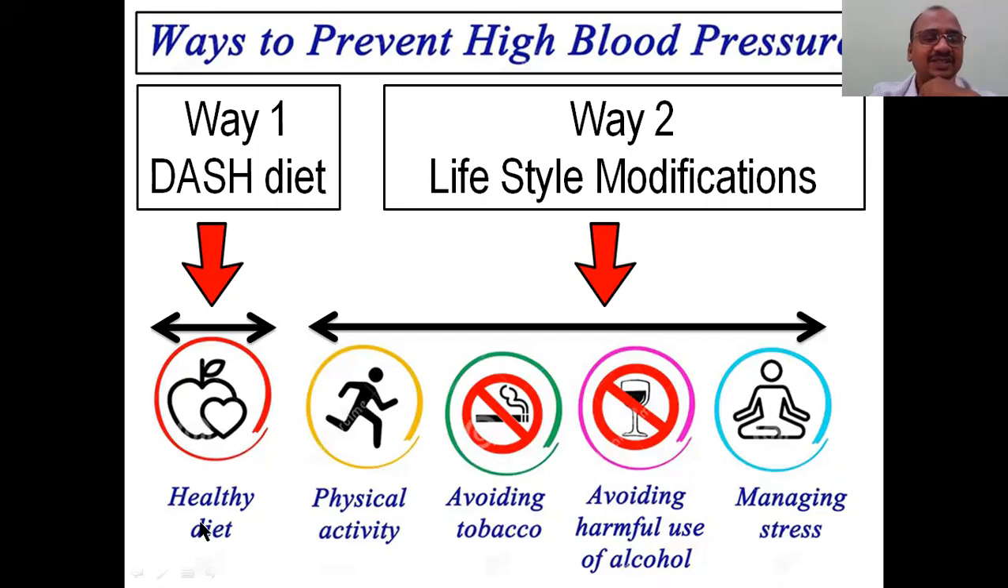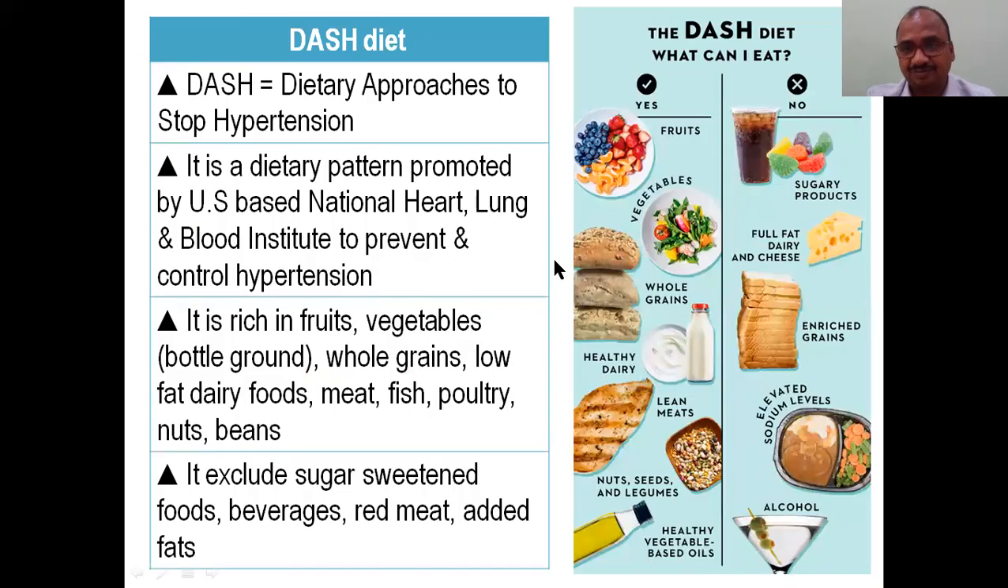Way one is the DASH diet. Very important, because prevention is very important in our subject. So this slide is very important. I have already told you about the DASH diet. In the DASH diet you have to say yes for this and no for this: fruits, vegetables, whole grains, healthy dairy, healthy meats, nuts and healthy vegetable-based oils; no alcohol, no elevated sodium levels.